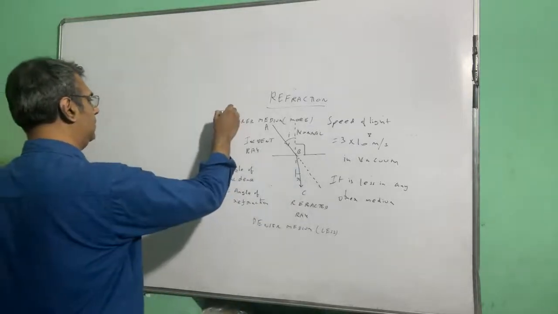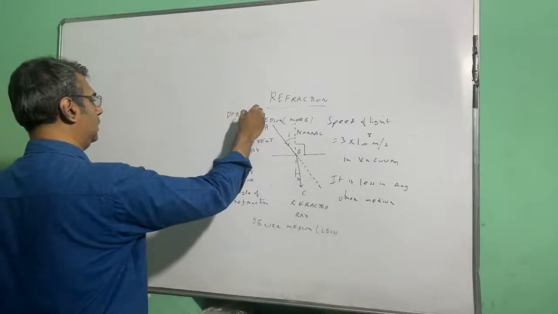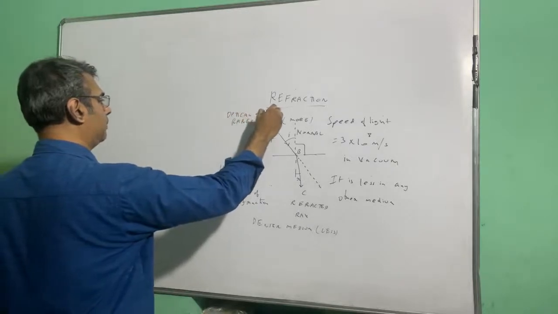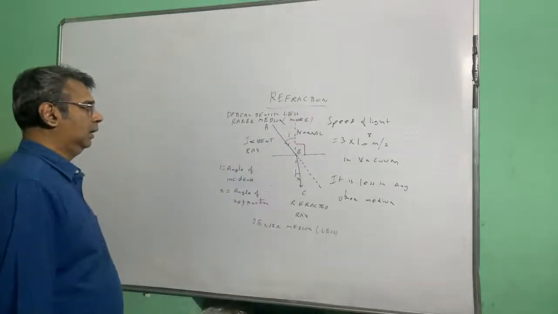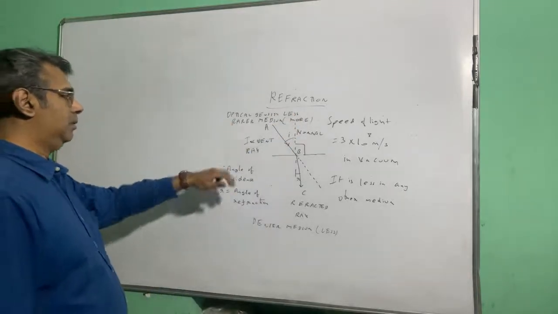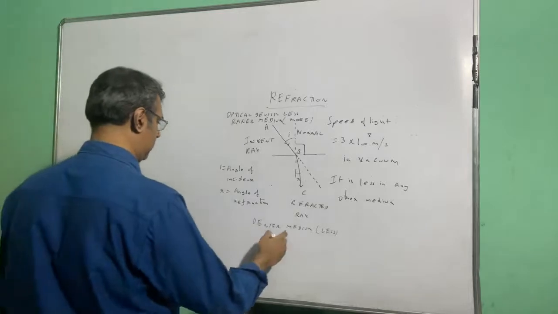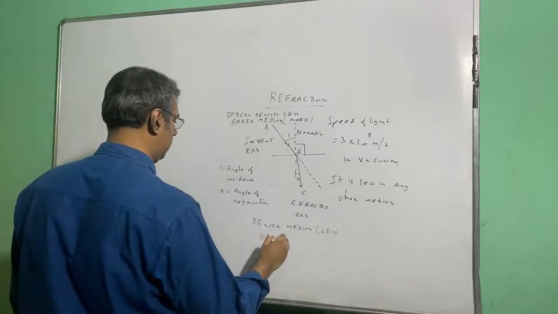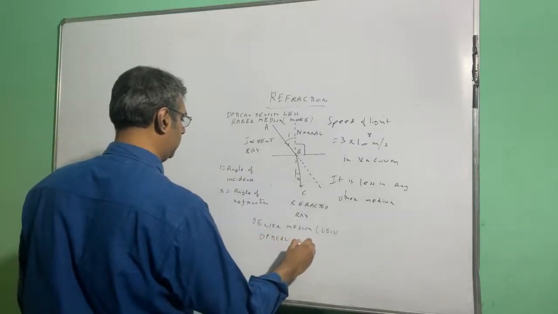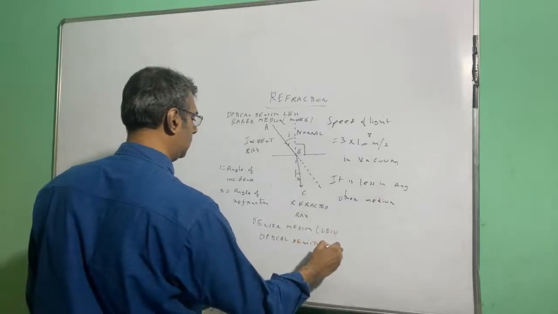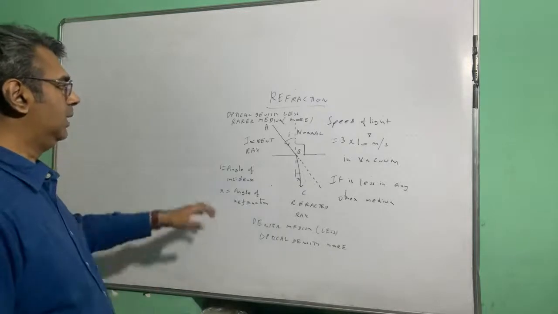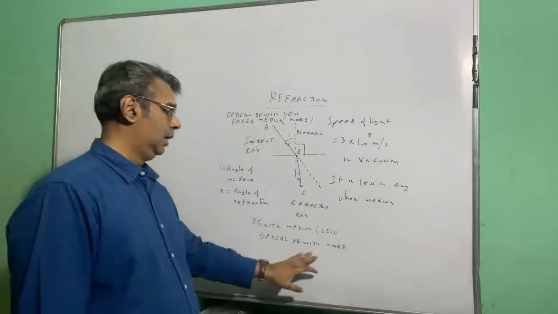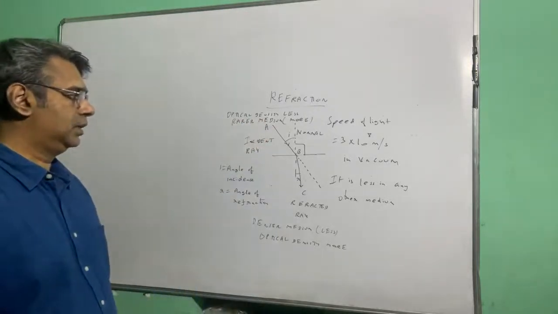So rarer medium means optical density is less. If I say this is a rarer medium, that means optical density is less. And if I say this is a denser medium, that means optical density is more.